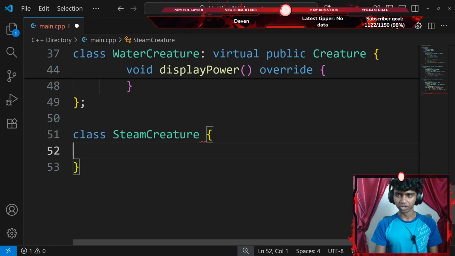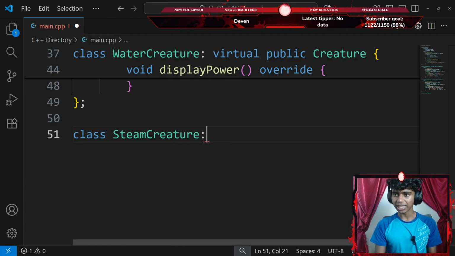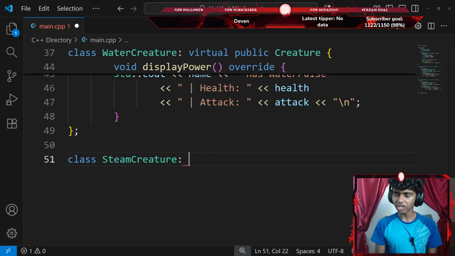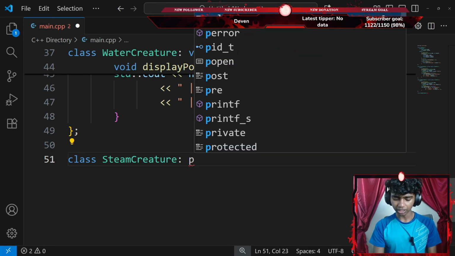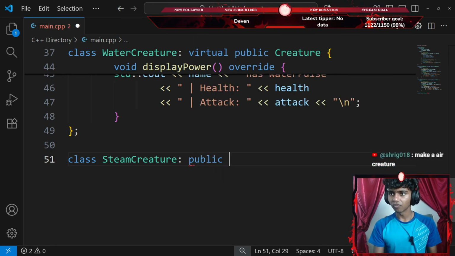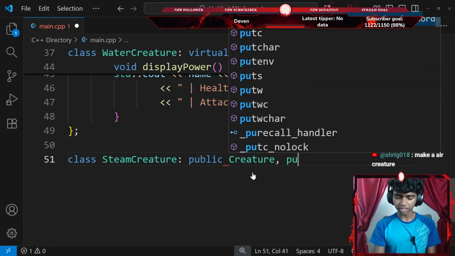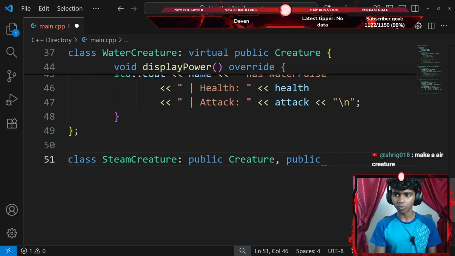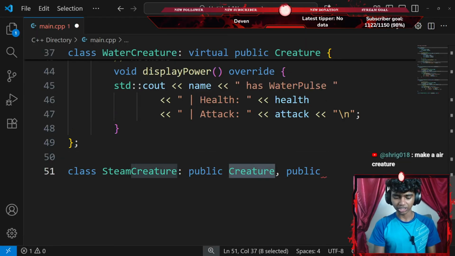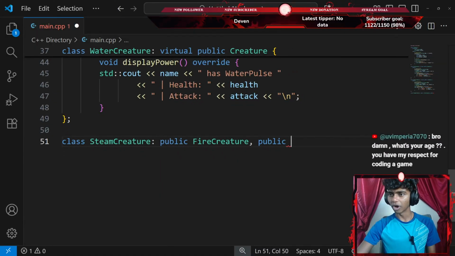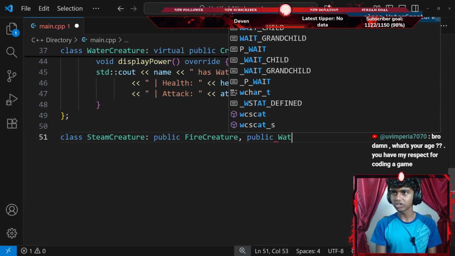Actually, before I add a pair of curly braces, my Steam Creatures class inherits all the public content. Should I go with virtual? I forgot. Let me think. Let's go with inheriting all the public content from my creature class, all the public content from my Fire Creature class, and all the public content from my Water Creature class.